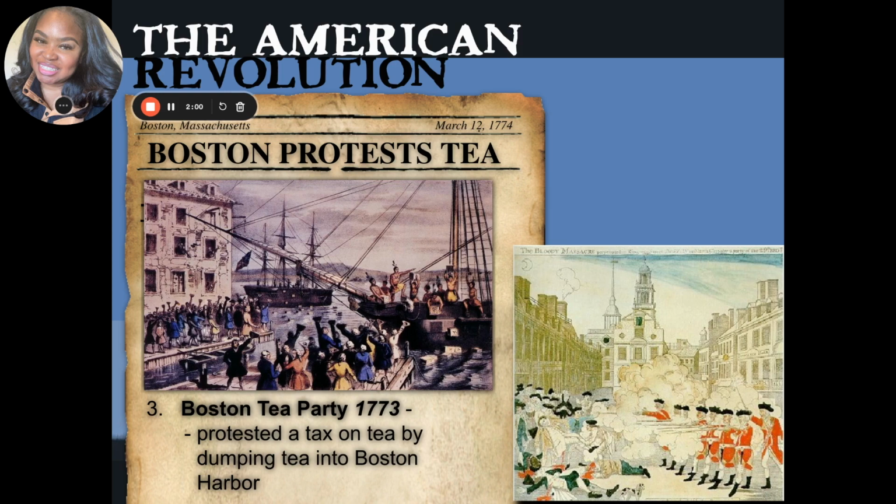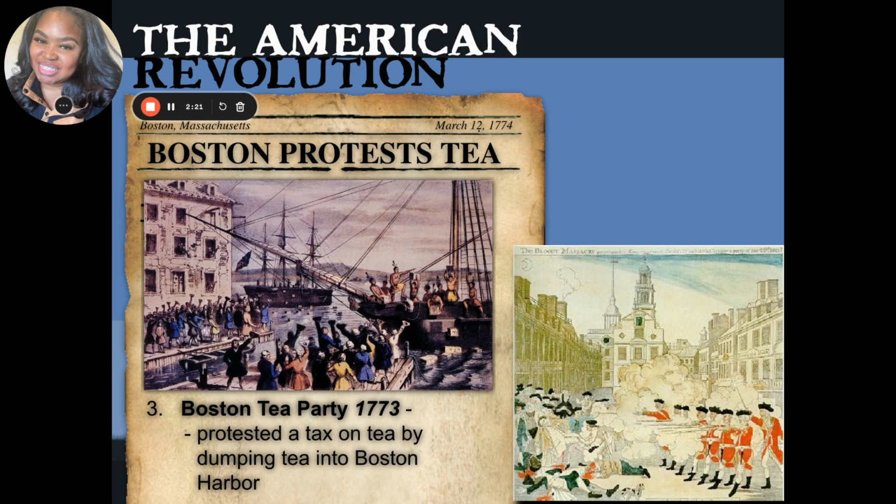Great Britain's king at the time, George III, was infuriated, and so he began what is called the Intolerable Acts, which required colonists to pay for and house British soldiers, and those soldiers were there to protect Great Britain's interests.